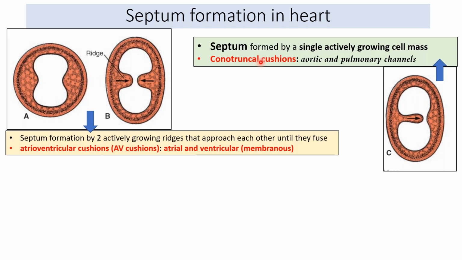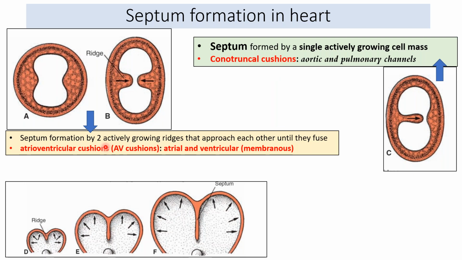The second way is when the septum is formed when a single actively growing cushion merges with the opposite side. This happens at the conotruncal region. Aortic and pulmonary channels are thus separated by the conotruncal cushions.